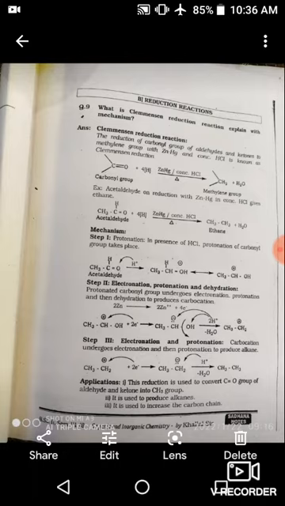The application of this reaction is that this reduction is used to convert the carbonyl group of aldehyde and ketone into a CH2 group. It is used to produce alkane. It is used to increase the carbon chain of any carbon compound. Very simple. I will explain, repeat the Clemmensen reduction.